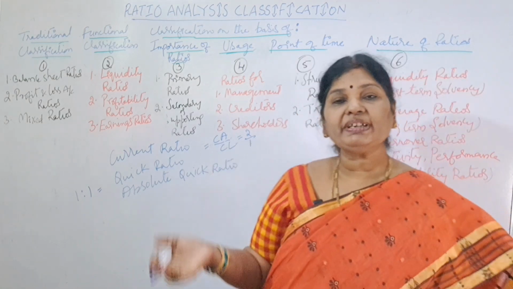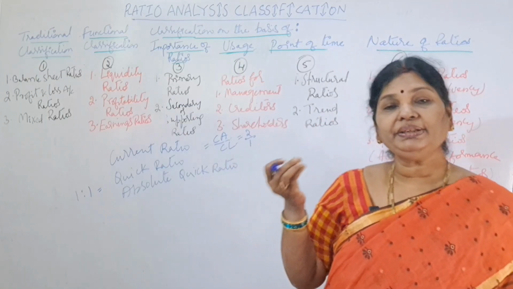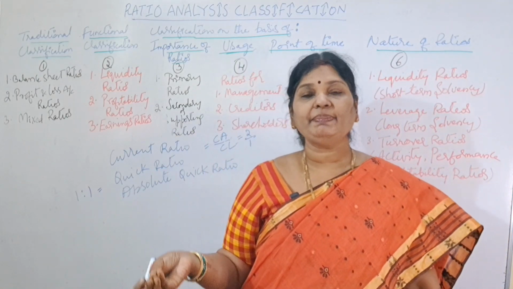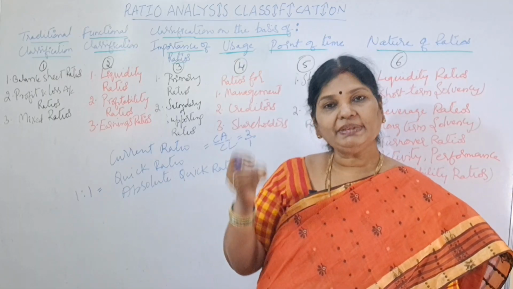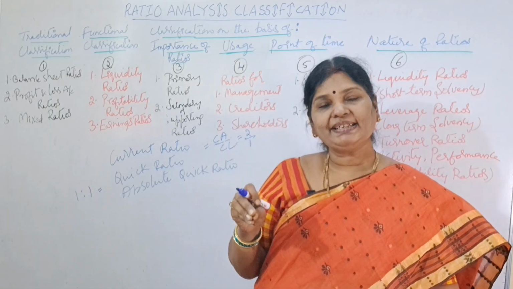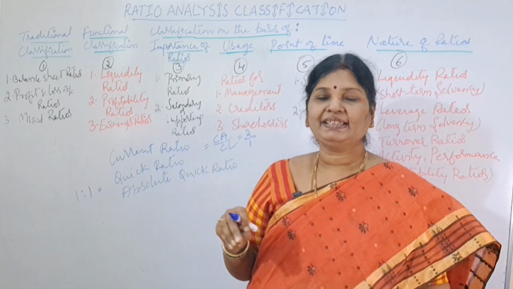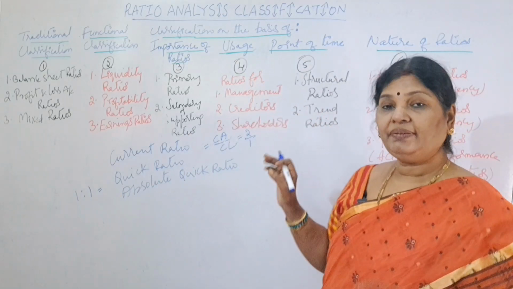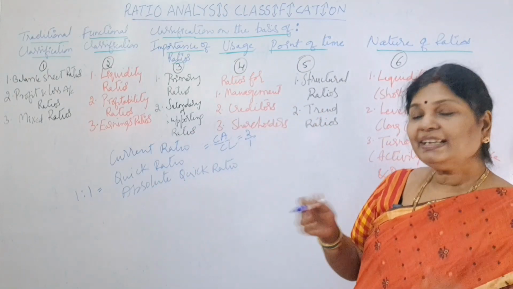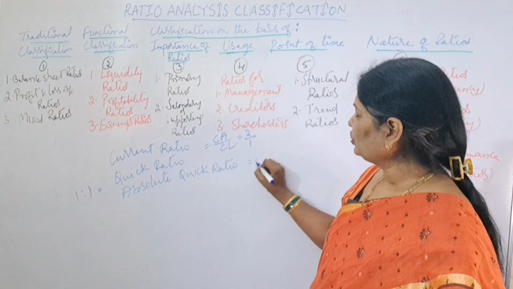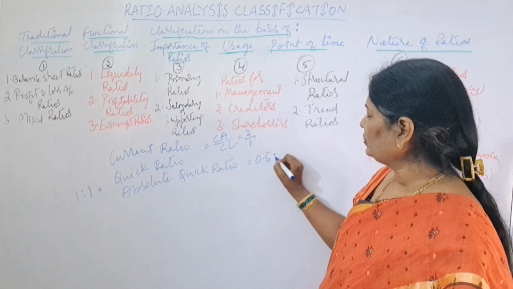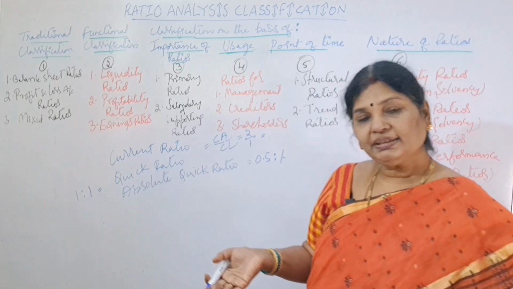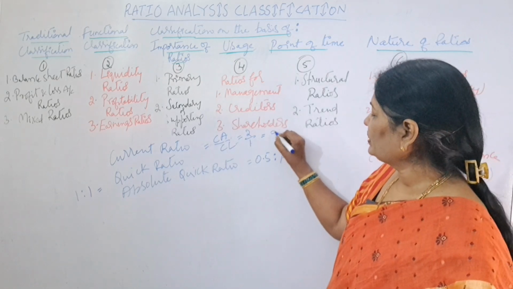Next, coming to the absolute quick ratio. What is this absolute quick ratio? Means here you are taking only easily convertible current assets, means marketable securities, bank balance, and cash balance. So using that, you will calculate and check whether you are having ability to repay your current liabilities. So what's the ideal ratio for that? 0.5:1. So what is the ideal ratio for current ratio? It is 2:1.